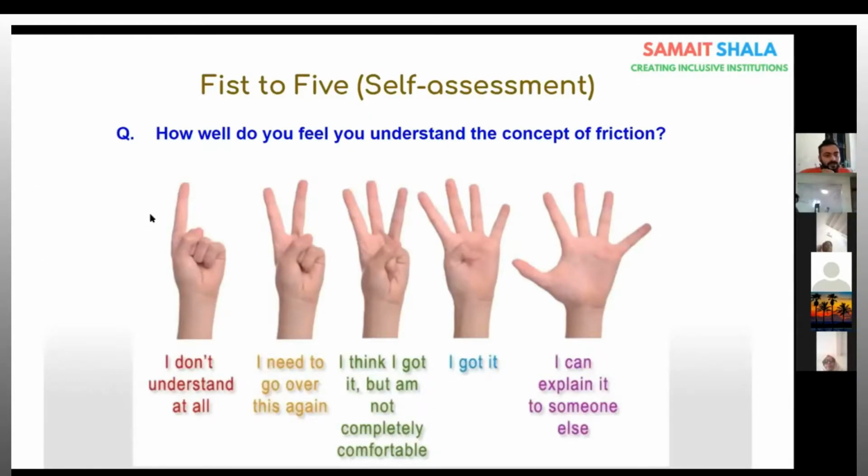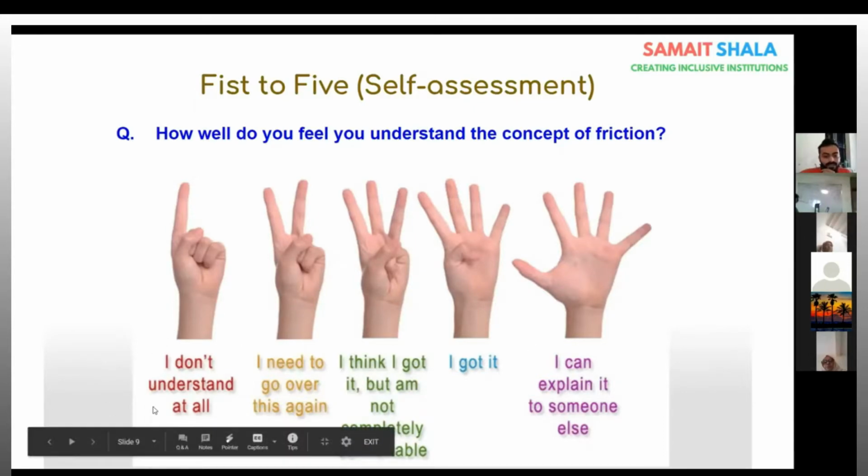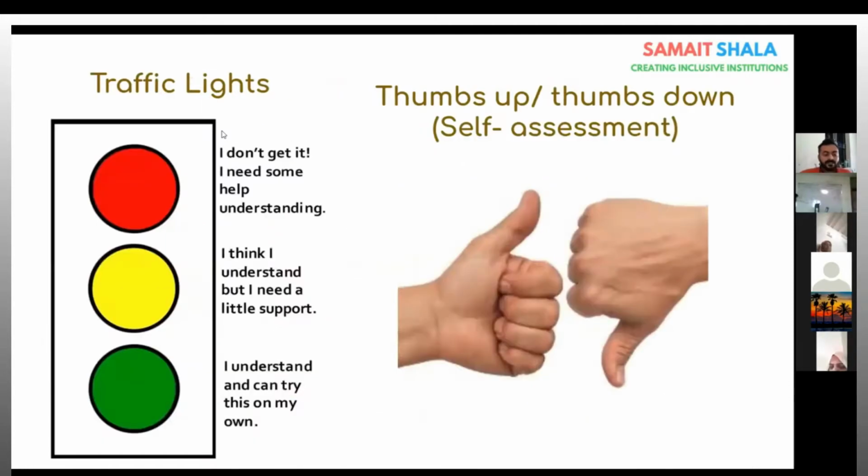So the first strategy is fist to five. Basically, when you have introduced a new concept, you ask the students how much they have understood. Here, you see the question: how well do you feel you understand the concept of friction? Right, and you need to tell students what each finger means. Traffic lights is similar to this, तो थोड़ा और visual, colorful हो जाता है.